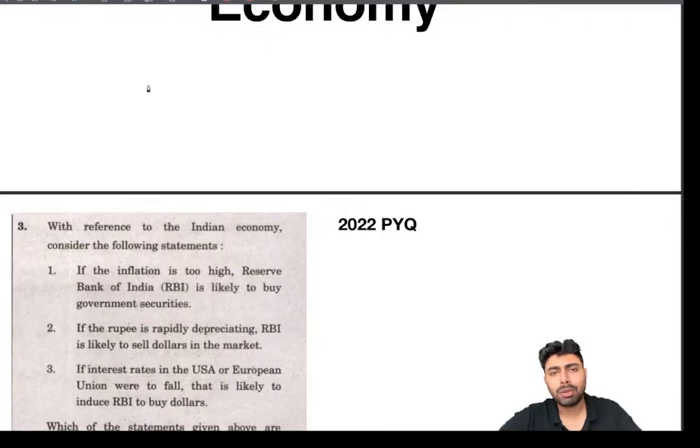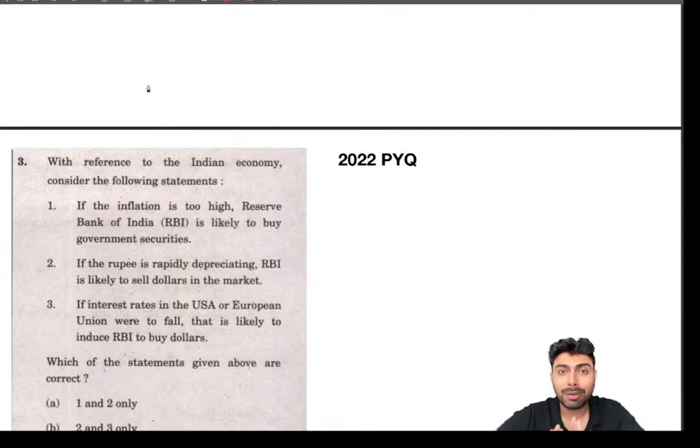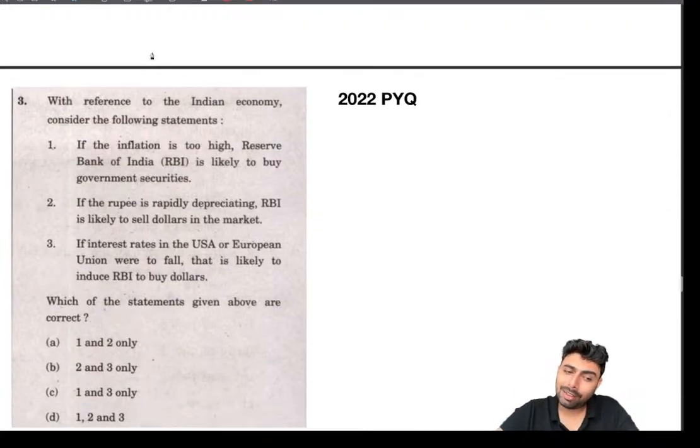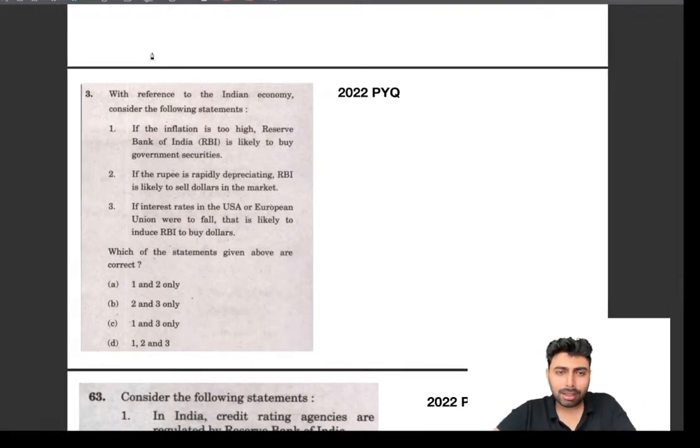Here the classic one will be buying and selling, increase or decrease. Instead of increase, they will give decrease, because of appreciation, depreciation, or buying and selling of government securities, things like that. A classic mix-up will be given, and many times aspirants will be confusing it. I have seen that, in normal scenarios, if the same question is asked to an aspirant, they will know it like the back of their hand. But in the heat of the examination, they tend to confuse it, and UPSC will take advantage of that.